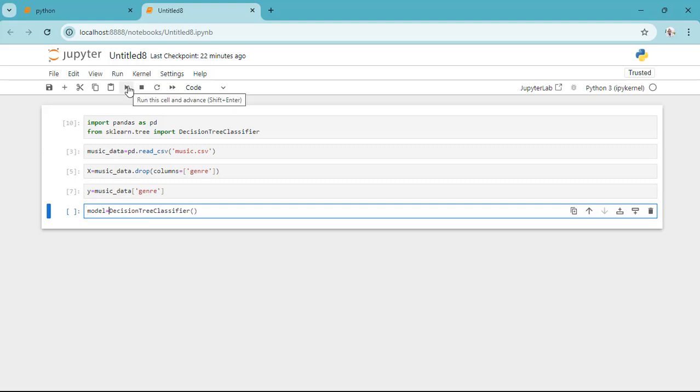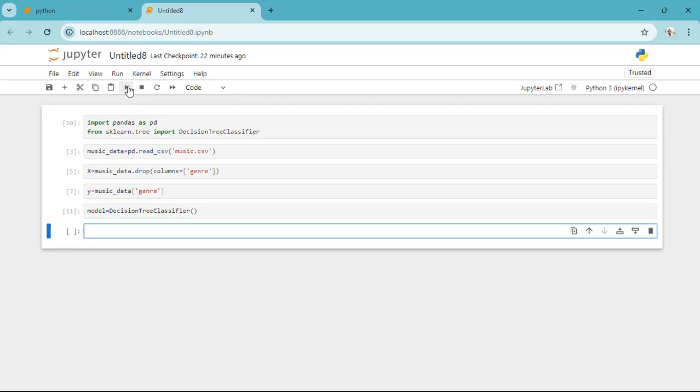Okay, so now we do have a model, but we need to train this model so it learns the patterns in our data. So for us to train it, we need to use the .fit method. I'm going to use model.fit.